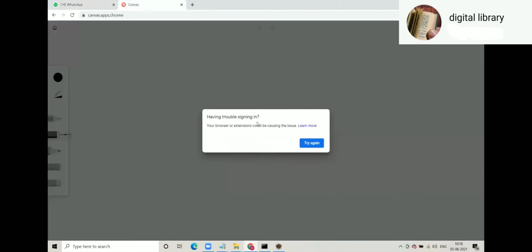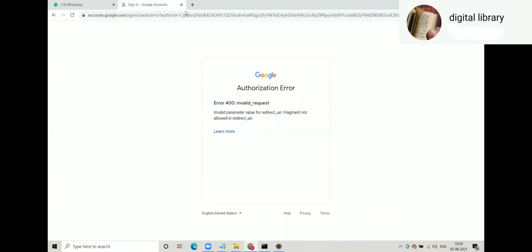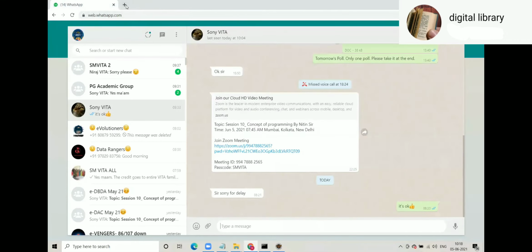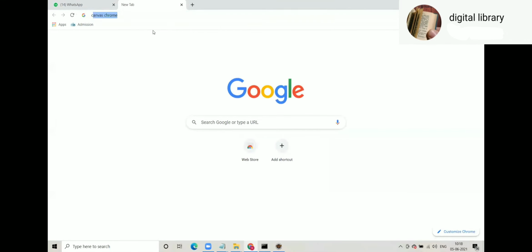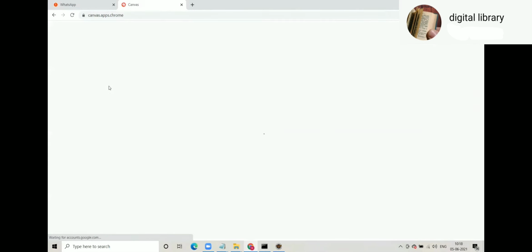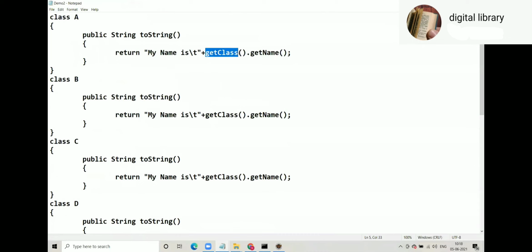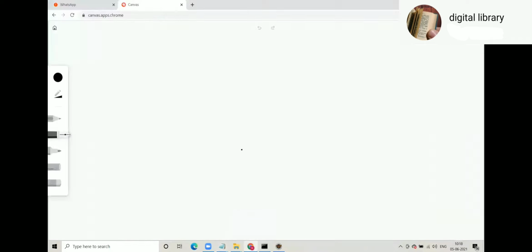I'm discussing what get class dot get name means inside A. Okay, you know that concept. What is Class? Whenever in Java any class gets loaded, it is represented by an instance of Class.